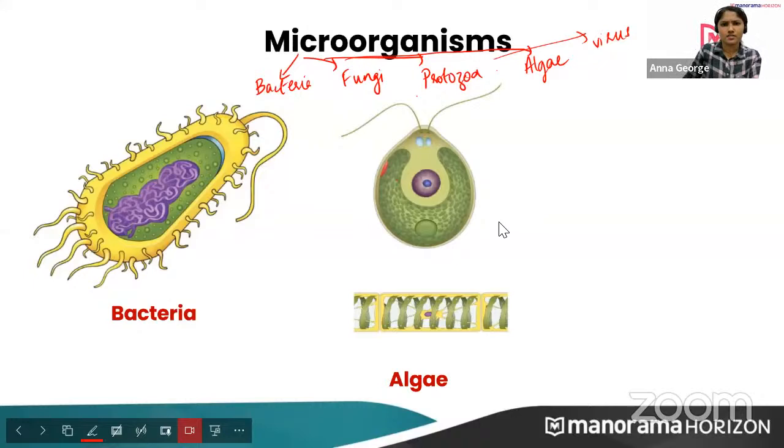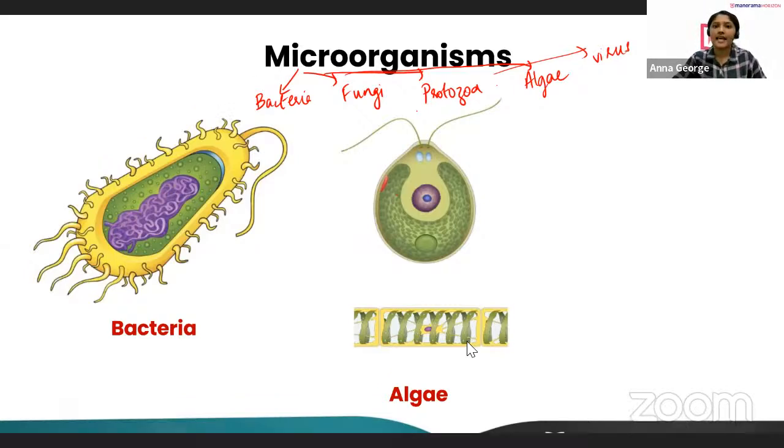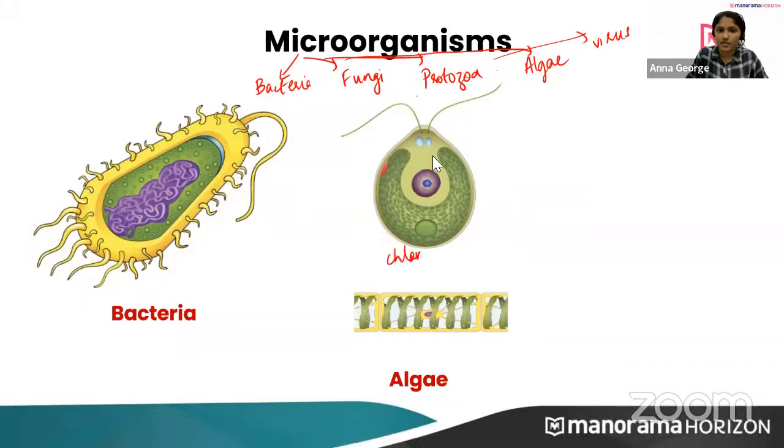Do you know what this organism is? It's given in your textbook. Yes, algae. And the name of this algae is Chlamydomonas. This is Chlamydomonas. And this one is Spirogyra. Why is it called Spirogyra? What would be the reason?